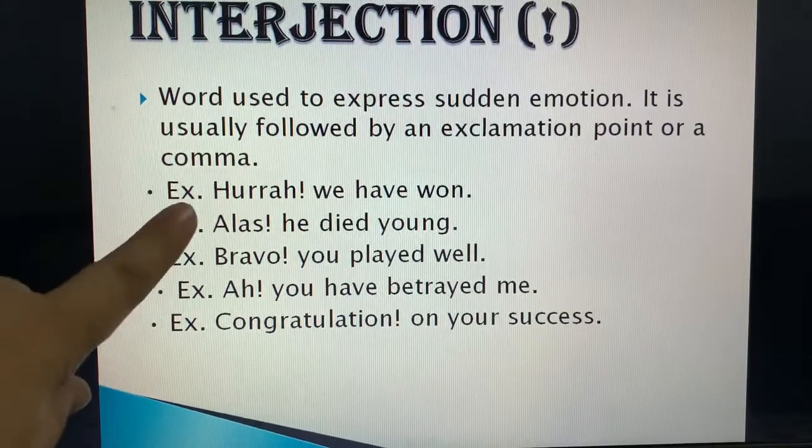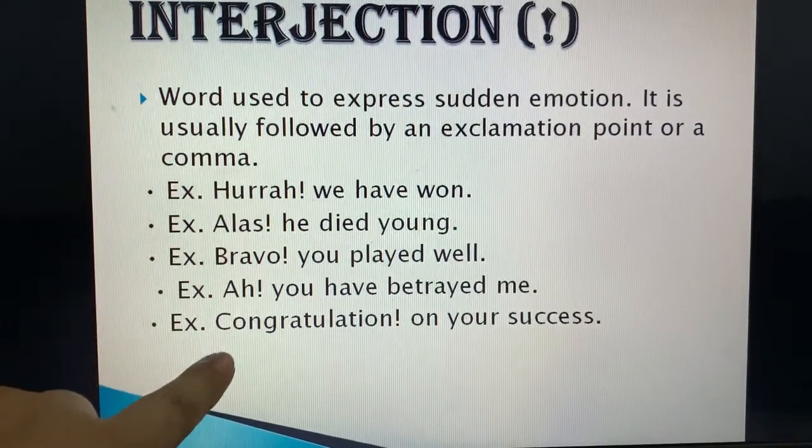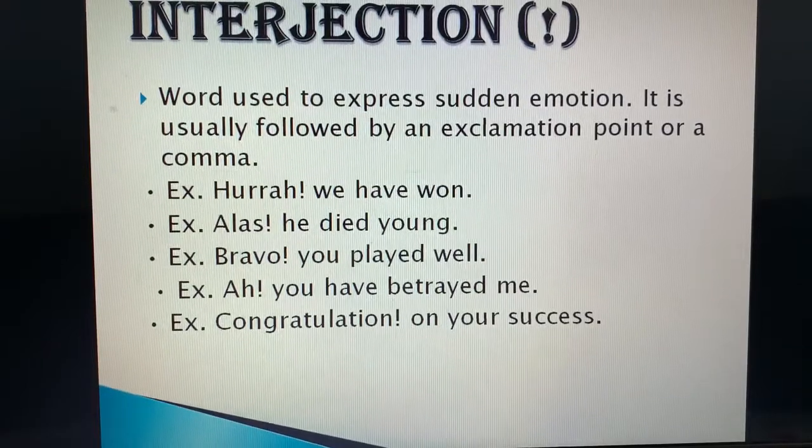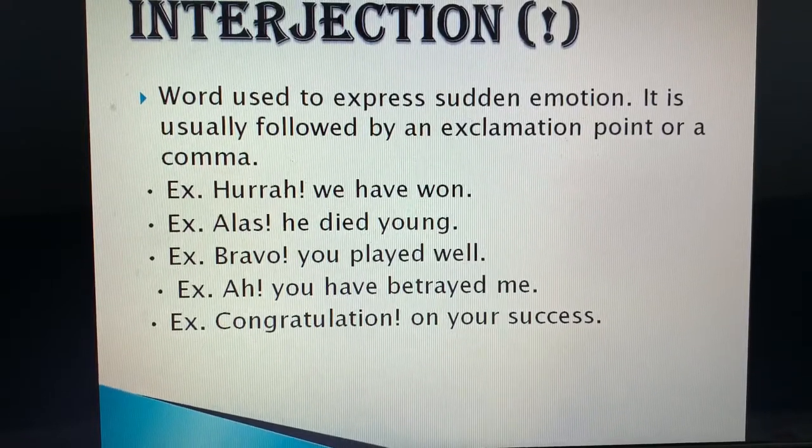So these are the interjections, which are words used to express emotions, feelings. Fine. So these all are the 8 parts of speech. First one is noun, then pronoun, then verb, then adverb, then adjective, then preposition, then conjunction, then at last comes the interjection.